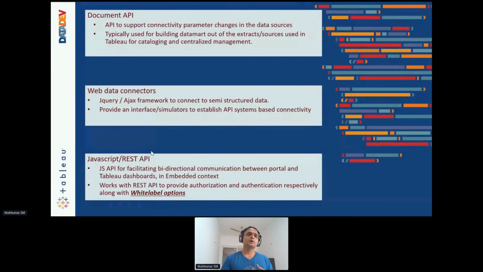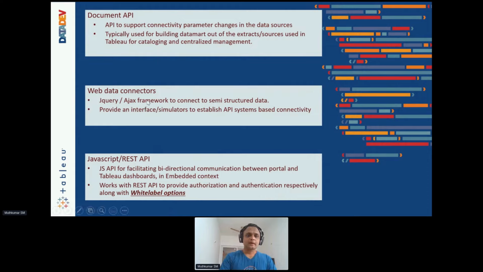Your customers could write a small document API framework which allows them to change the target parameters of your data source connectivity whenever there is a movement from, let's say, a test instance to a prod instance, right? Because the database parameter changes, your username, password, connection string, etc. So that can be automated through document API.